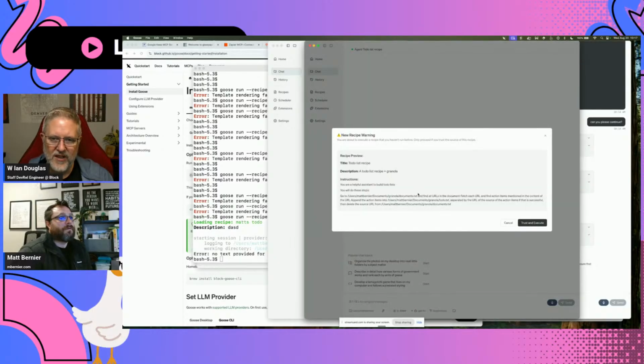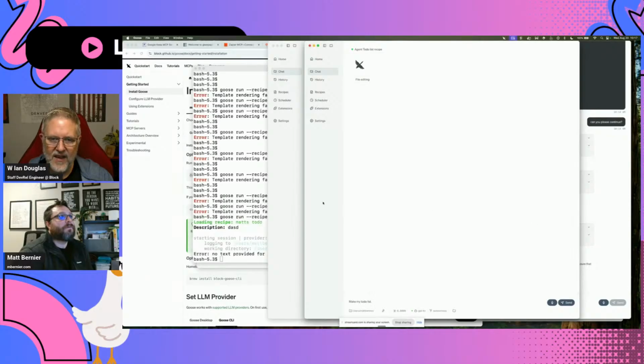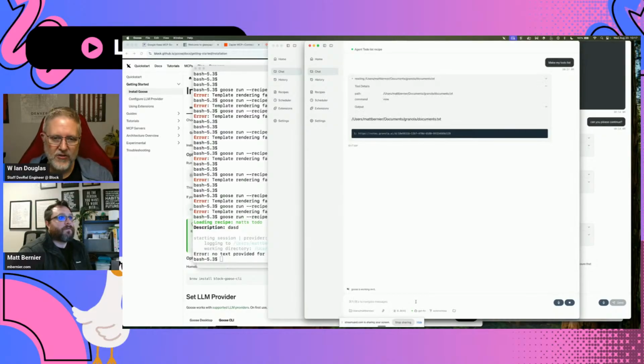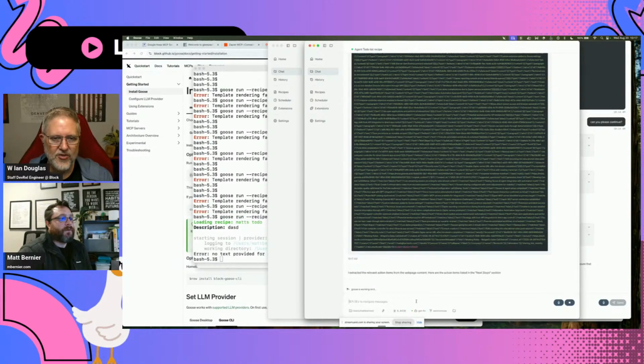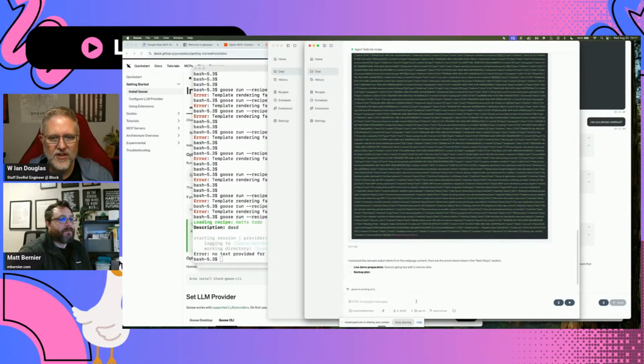So at this point, you can, yep, go ahead. And in your prompt, it's already written the prompt for you, so you can just send it from here. And then that should go do the work for you. Now, because it's stored that recipe, you should be able to use Goose run on the command line. And then you can set that up as a cron task on your system to just go run that recipe as a cron task. That's cool.